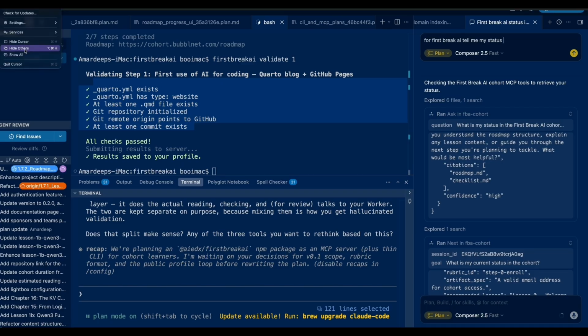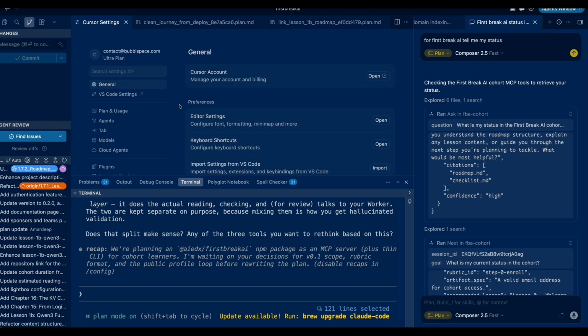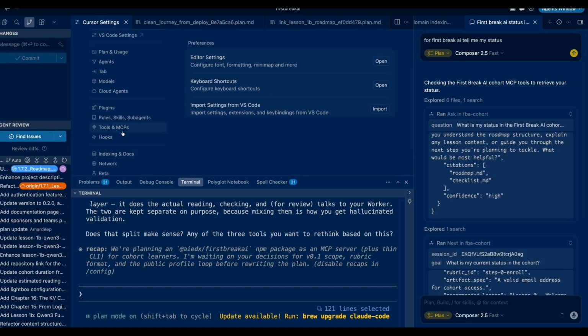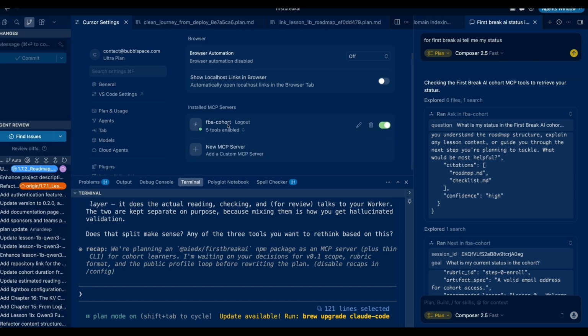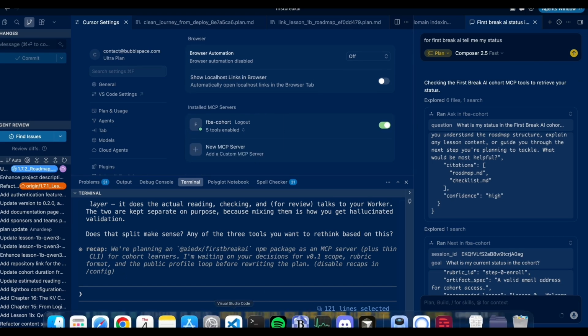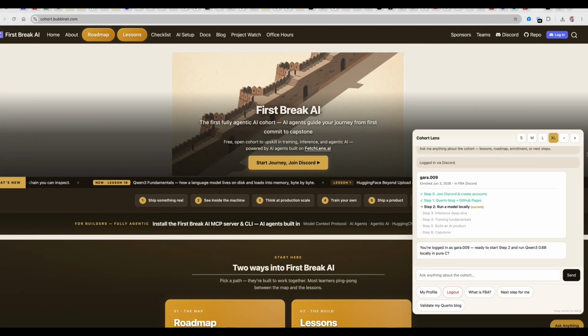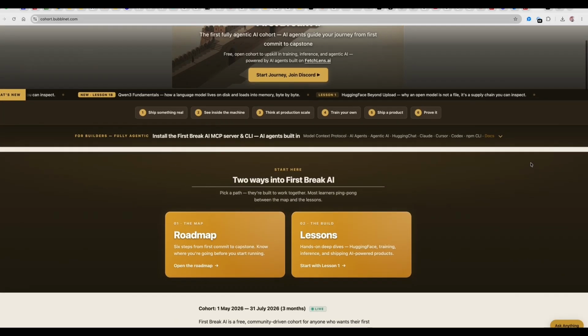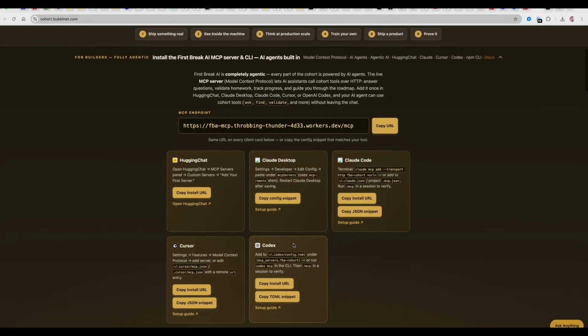The way to go about it is to go to Cursor settings. Here, I will go to Cursor settings, then tools and MCP, and add my server. The server link and all the details are in this drop down. If you pull this down, you'll see the URL.